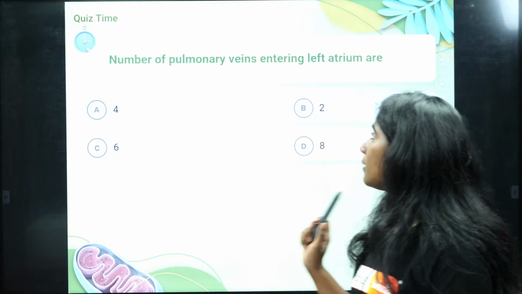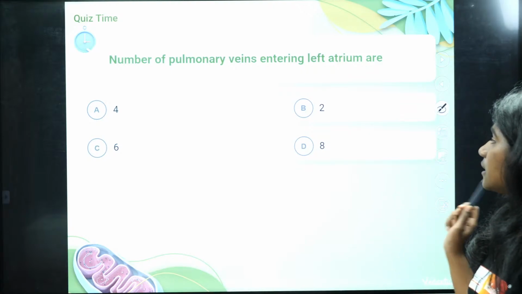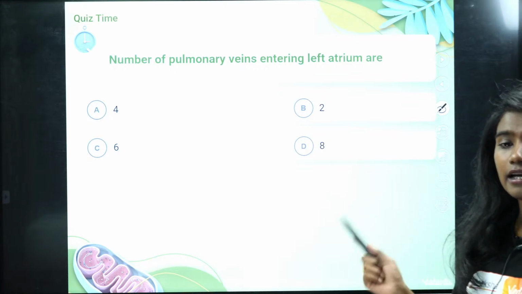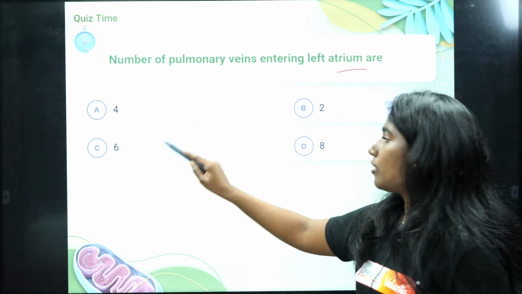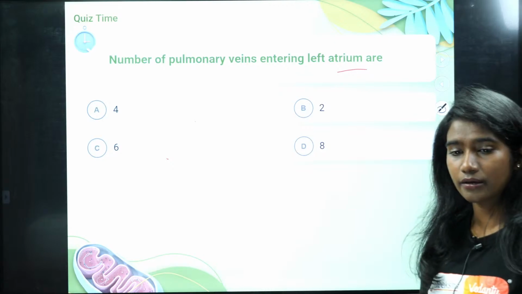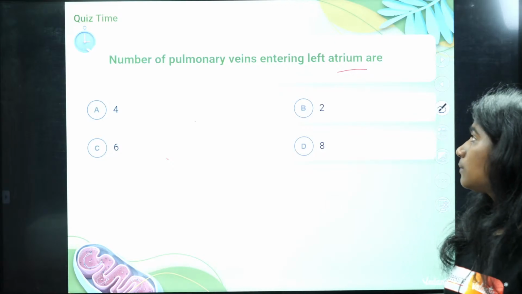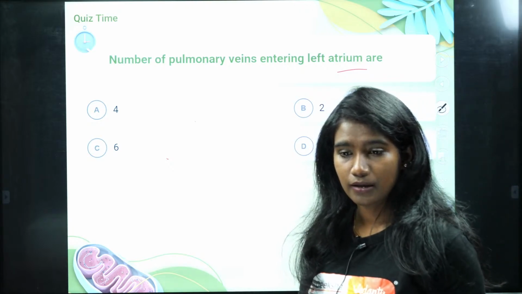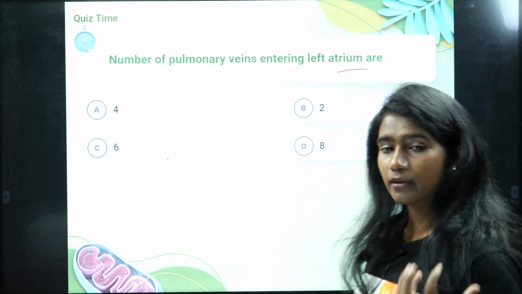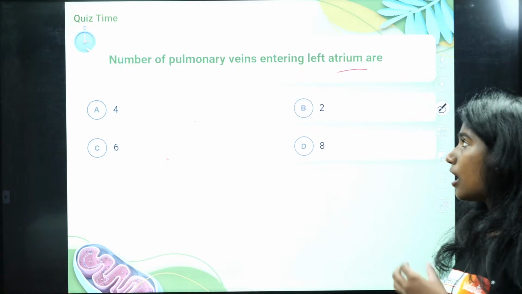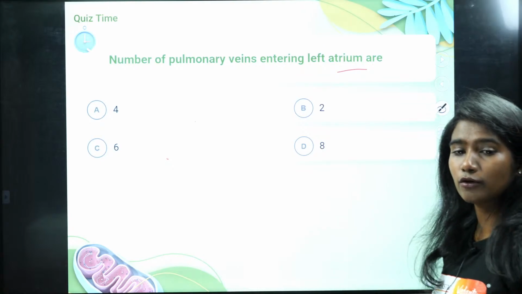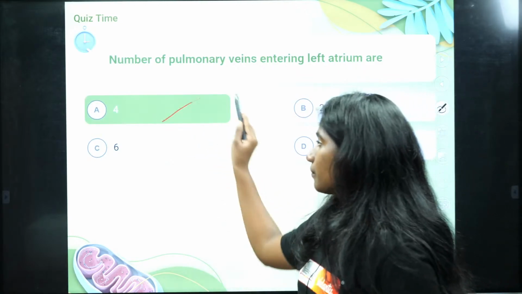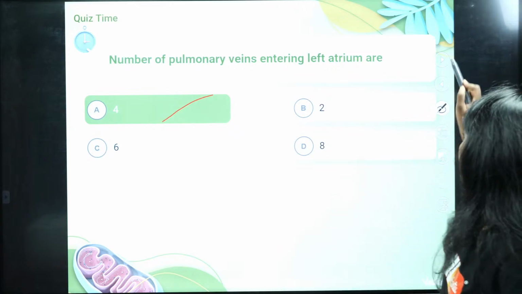How many pulmonary veins are entering the left atrium? Is it 4, 6, 2 or 8? Here, what are pulmonary veins doing? They carry oxygenated blood from the lungs to the left atrium, right? So how many pulmonary veins are entering? Is it 4, 2, 6 or 8? It is 4. Okay, fine.